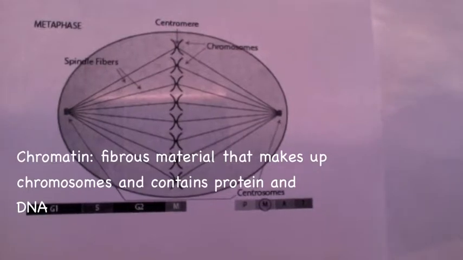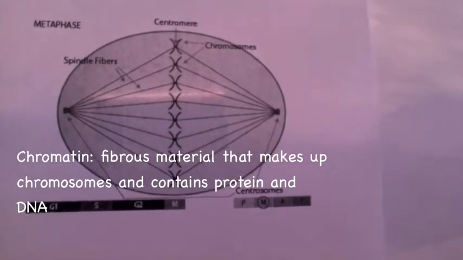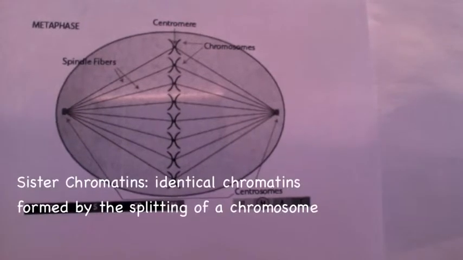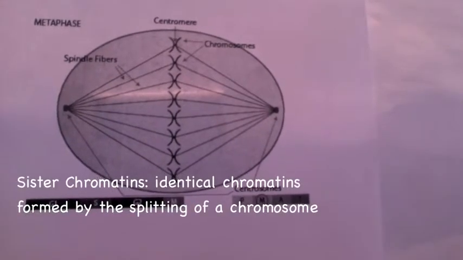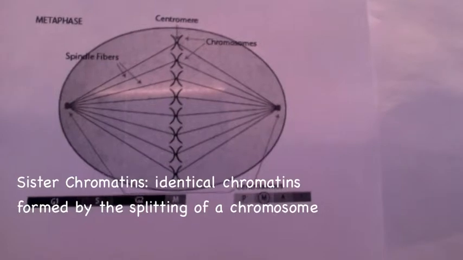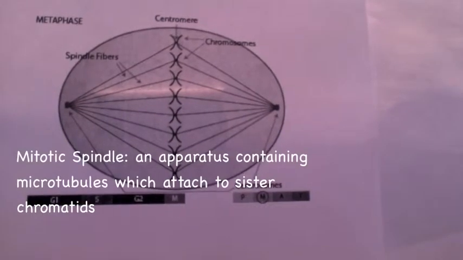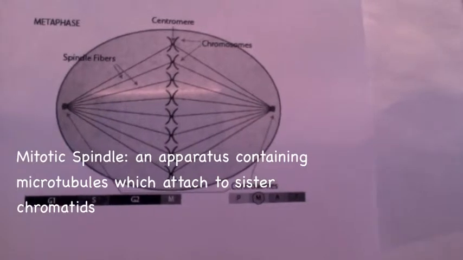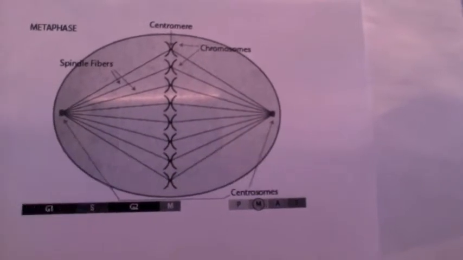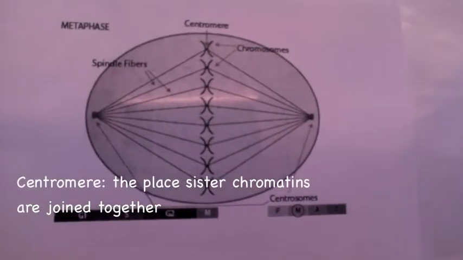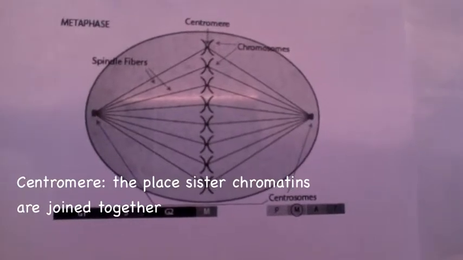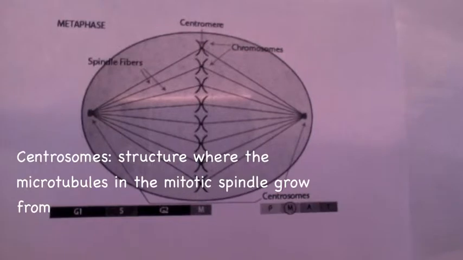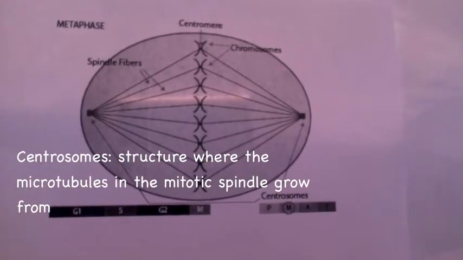Chromatin: fibrous material that makes up chromosomes and contains protein and DNA. Sister chromatids: identical chromatids formed by the splitting of a chromosome. Mitotic spindle: an apparatus containing microtubules which attach to sister chromatids. Centromere: the place sister chromatids are joined together. Centrosomes: structure where the microtubules in the mitotic spindle grow from.